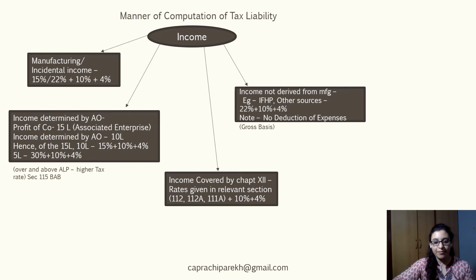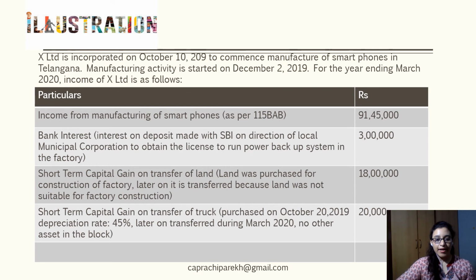Just to get a better understanding of what has been discussed in all these slides, I have picked up two illustrations which would help us analyze these provisions better. X Limited is incorporated on the 10th of October 2019 to commence manufacture of smartphones in Telangana. The manufacturing activity is started on the 2nd of December 2019. For the year ending March 2020, the income of X Limited is as follows.